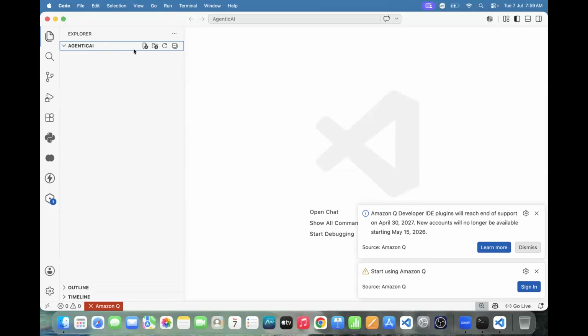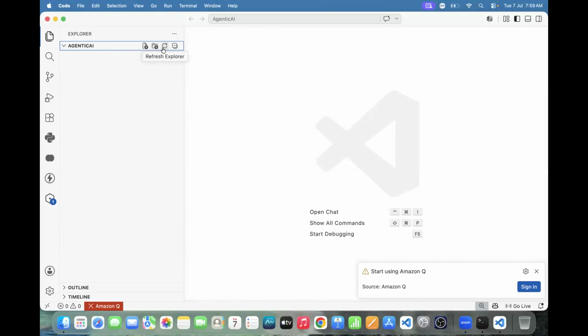Let's try to say this one. What is option 1? New file. What is option 2? New folder. What is the next option? Refresh Explorer. What's the next one? Collapse. So the options are new file, new folder, refresh, and collapse.